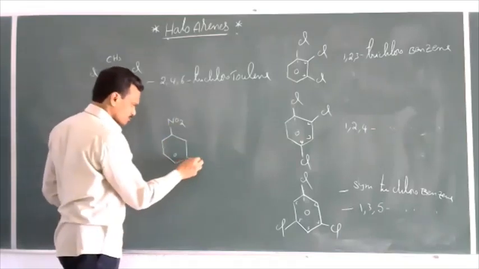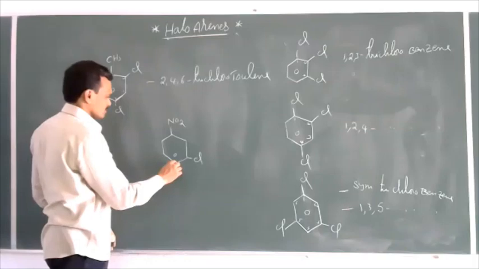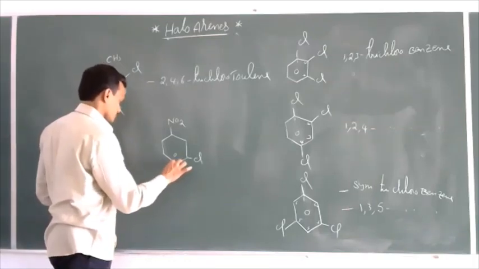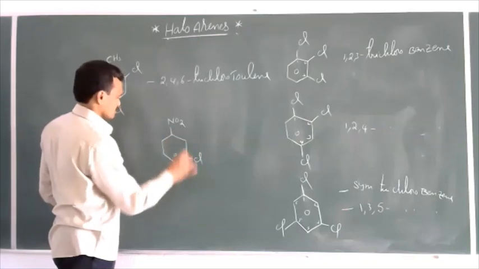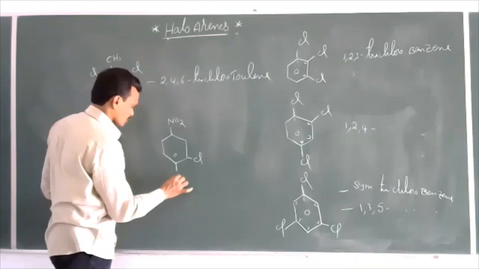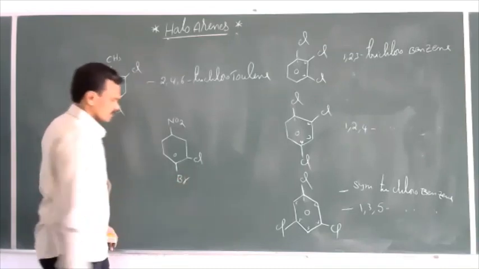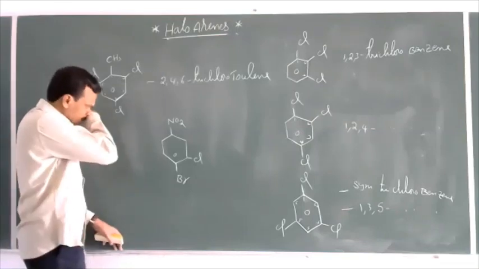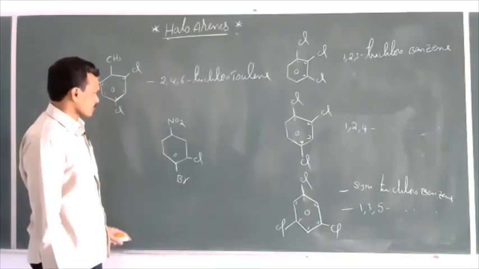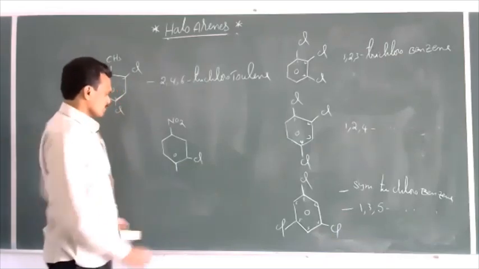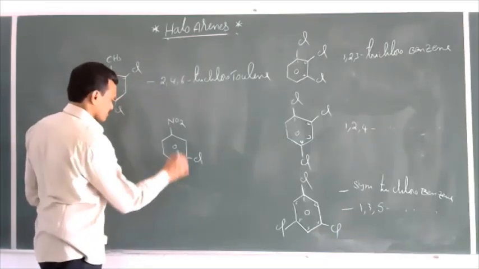See one more example. NO2, Cl. Some take a bromine. This is the compound. Instead of bromine, we can take some other group.